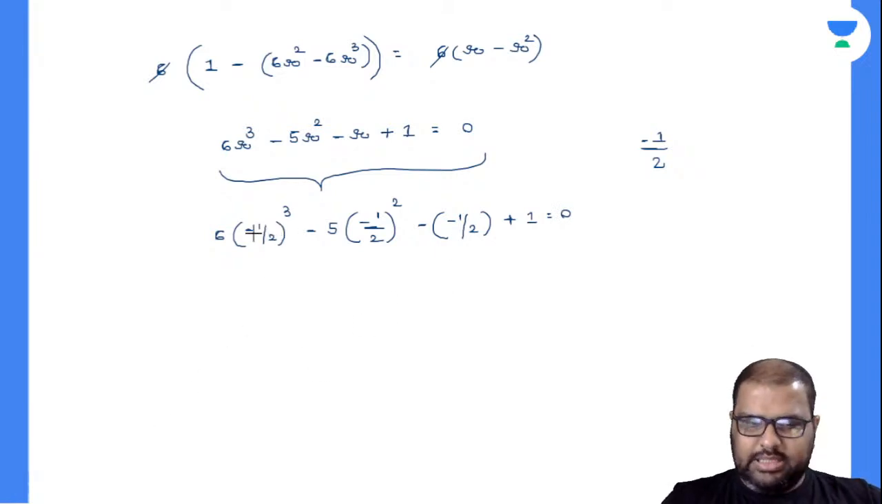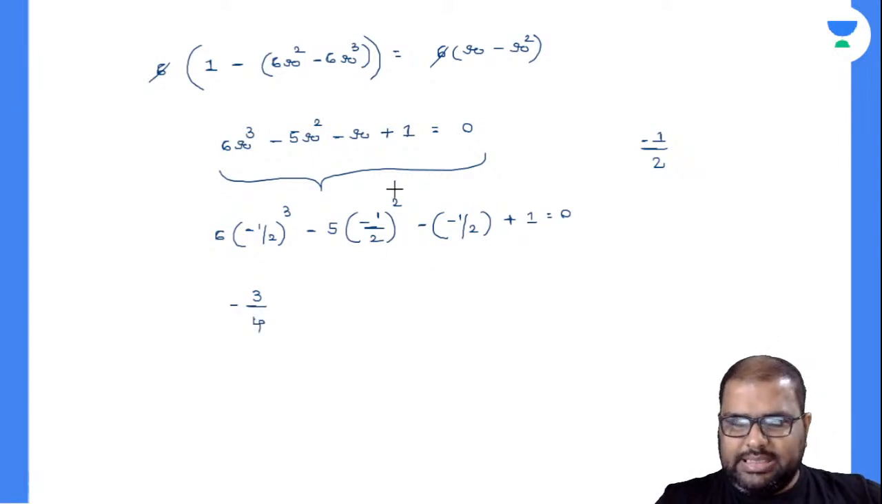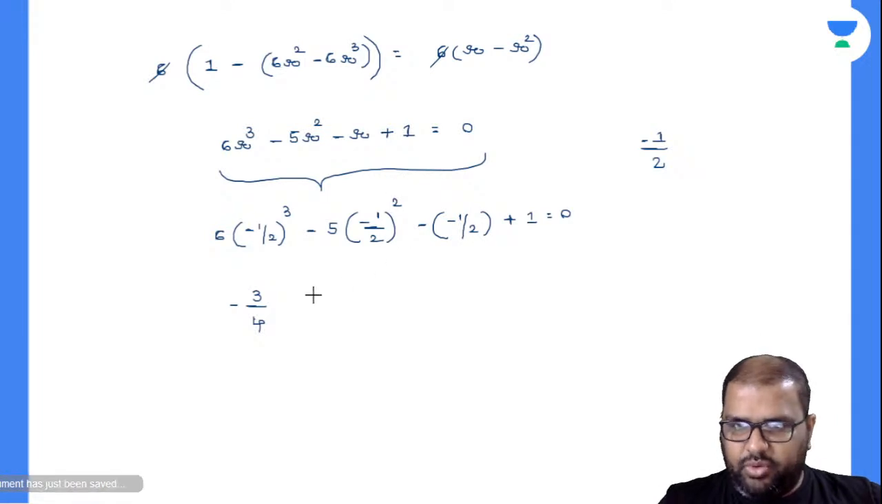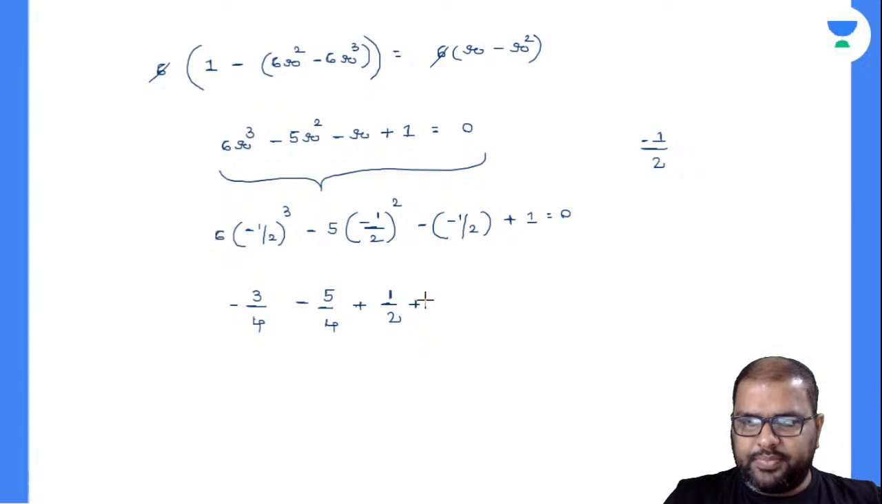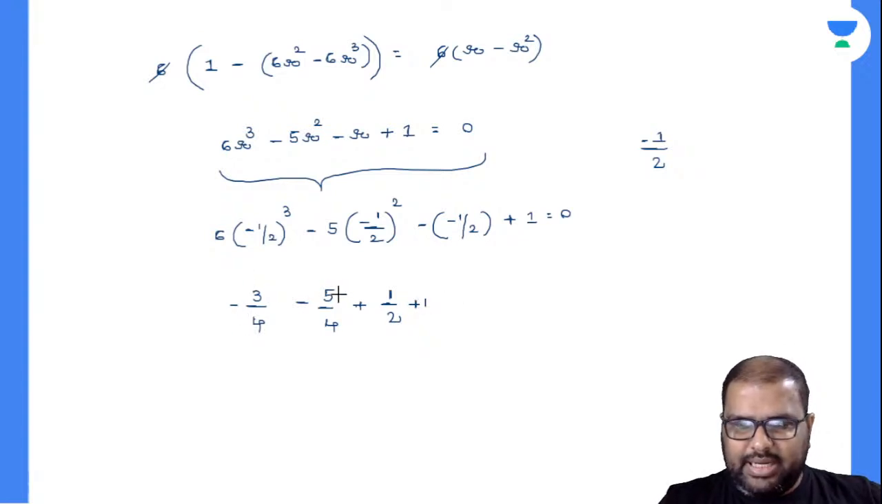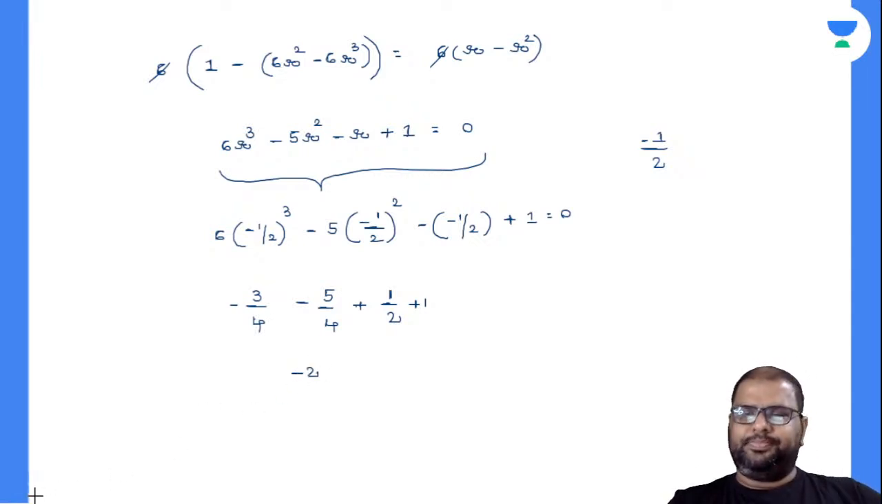Minus into minus into minus will be minus, only 8. So this will be how much? 6 by 8. 6 by 8 is nothing but 3 by 4, minus 3 by 4. Will you accept with me? Minus into minus will be plus, by 4. So this will be minus 5 by 4. Minus into minus will be plus 1 by 2, so plus 1. So what will be this? Minus 3 minus 5 will be minus 8. Minus 8 by 4 will be how much? Minus 2. Am I right or wrong?